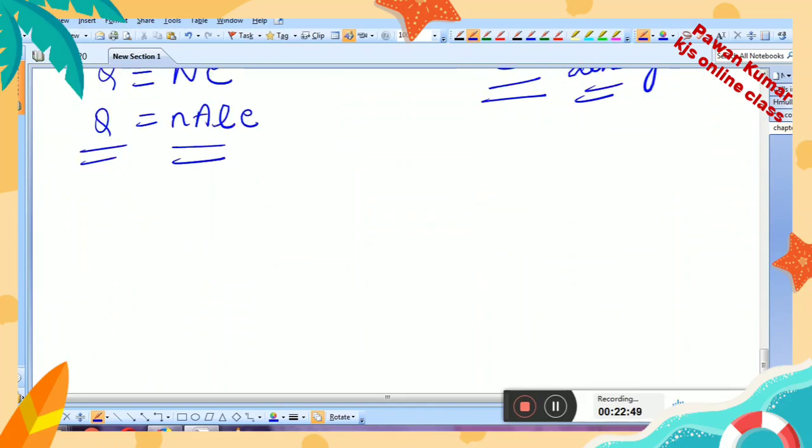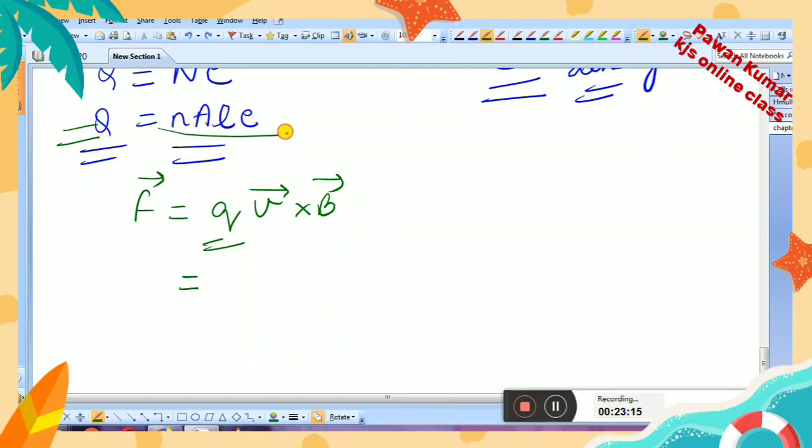After this, few minutes ago you just studied that the force on a charged particle due to magnetic field is given by qvB, or you say q v cross B. This is the force applied on a charged particle due to magnetic field. Now the value of this charge we will replace by nALe.